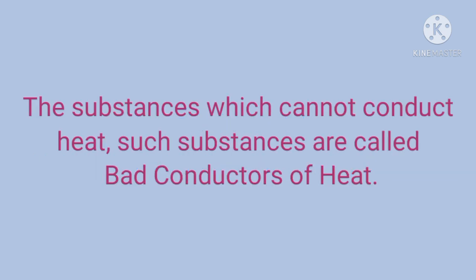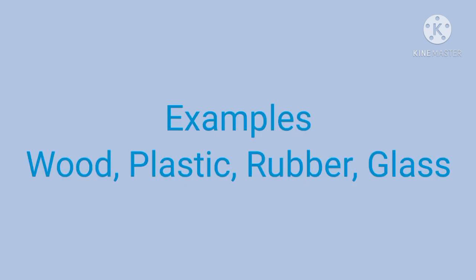And the substances which cannot conduct heat are called bad conductors of heat. Means they do not have the property to conduct heat from one place to another place. They are called bad conductors of heat. Examples are wood, plastic, rubber, glass. These substances are bad conductors of heat as they don't carry heat.